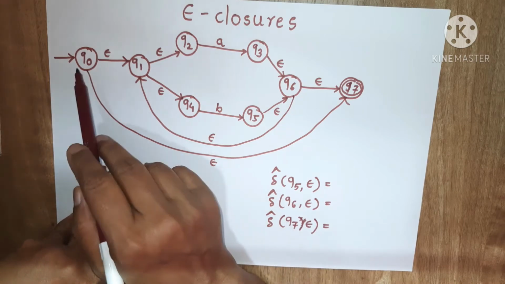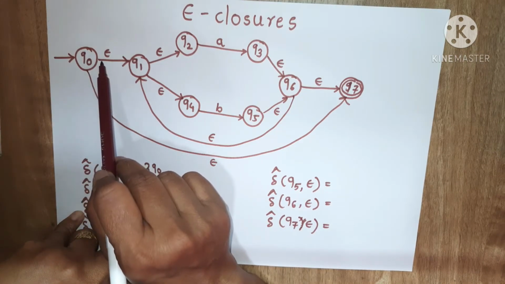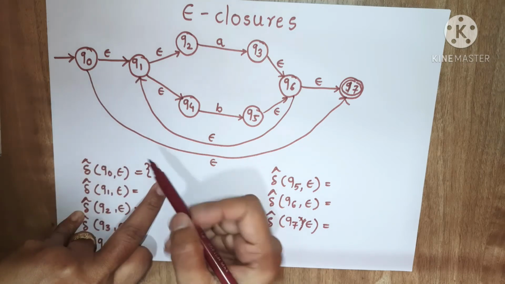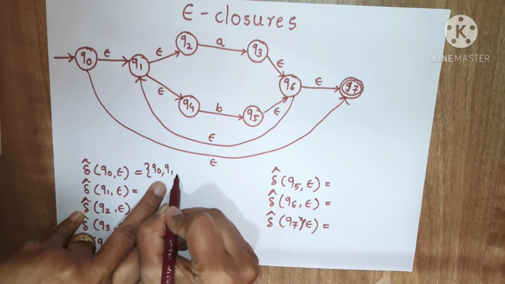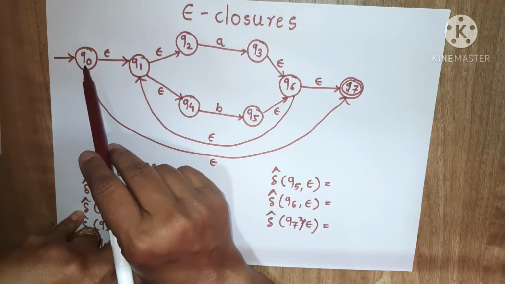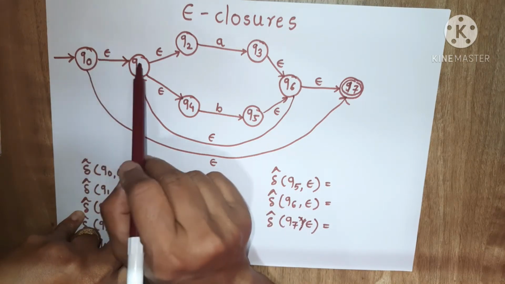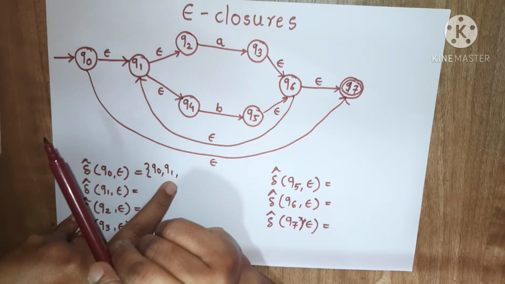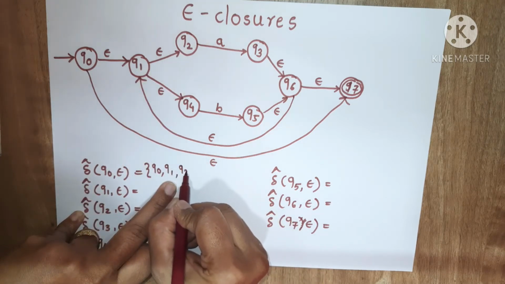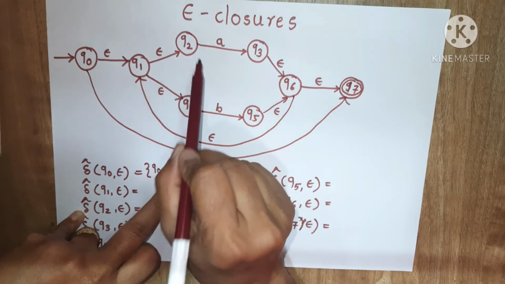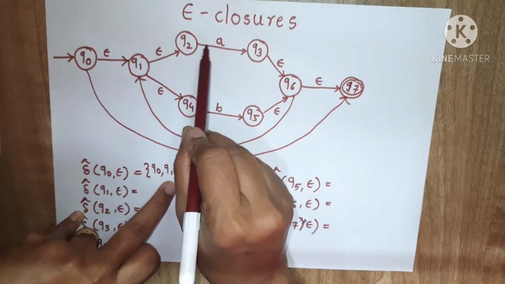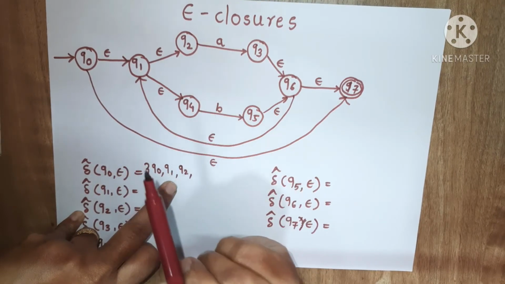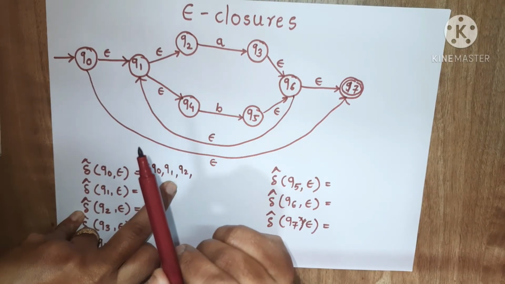Now from q0, by using epsilon, where can I go? I can go to the q1 state, so q1 will be there. Again, from q0 by using epsilon I can go to q1, and from q1 I can go to q2, and that's why q2 should also be there. Then from q2 I am reading a, and then I go to the q3 state. So q3 will not be there in epsilon closure of q0.